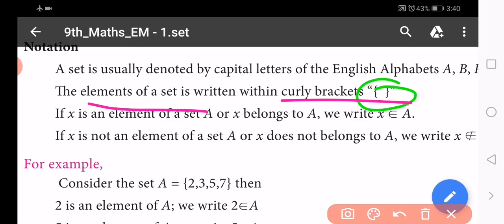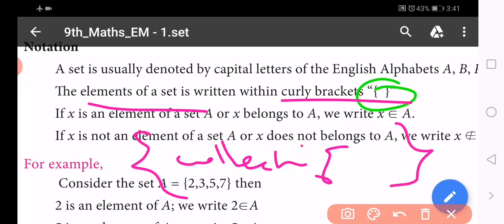For example, collection of natural numbers is a statement. The set of natural numbers is a set. If we write the collection of natural numbers within curly brackets, it is a set.